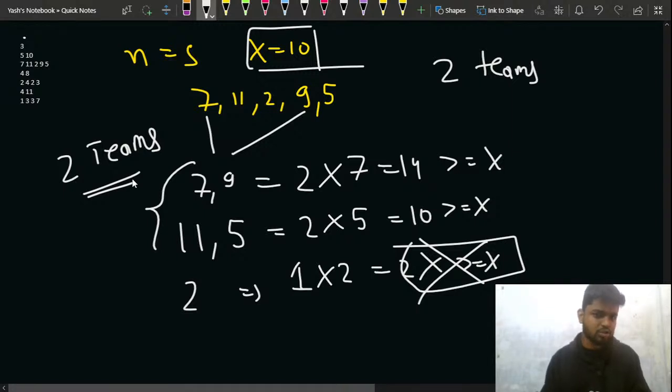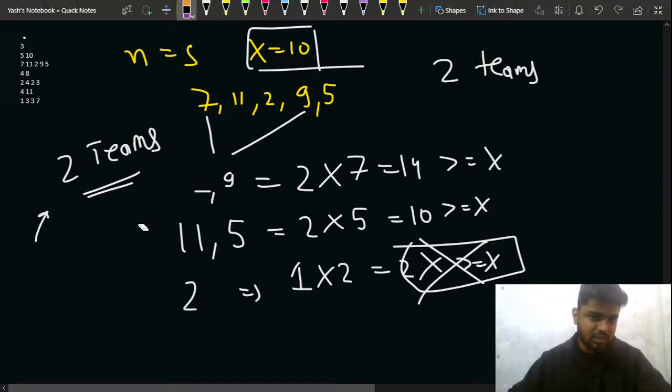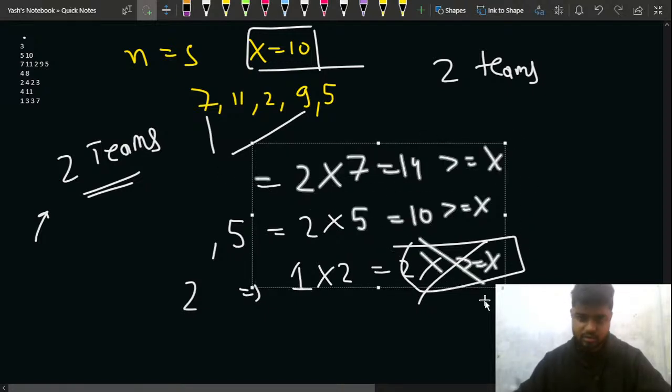Any particular approach that you think will work for this problem? What do you think we should do to maximize the number of teams? Can we make more than two teams in this test case? That is what I'm asking from you. What do you think? Just let me know your opinion on this. Whatever you think, just let me know quickly.